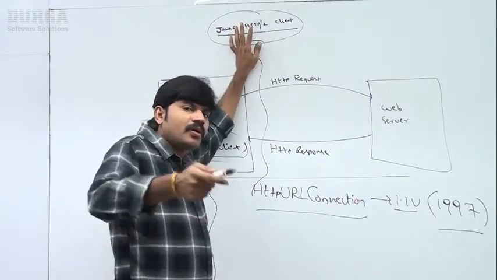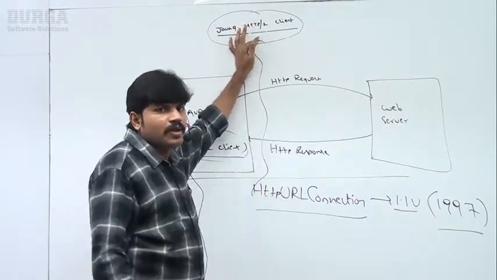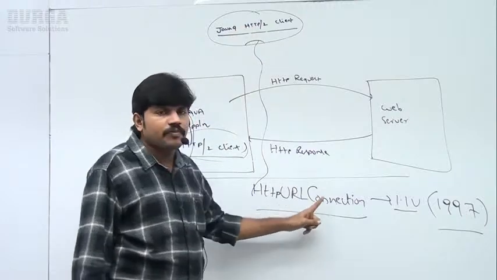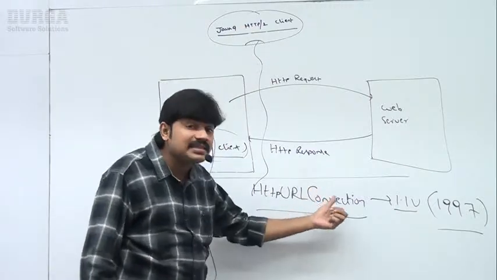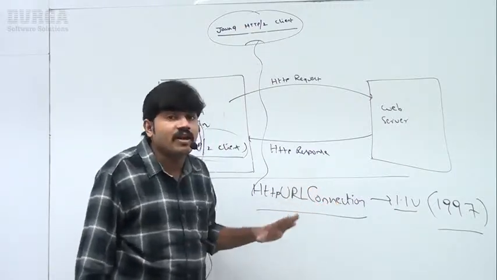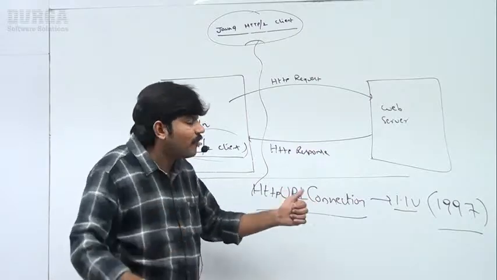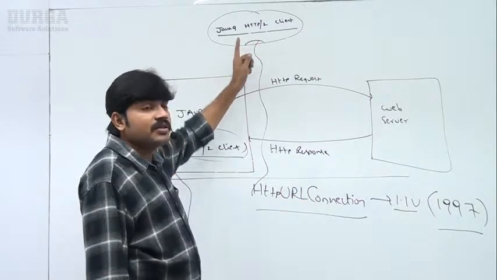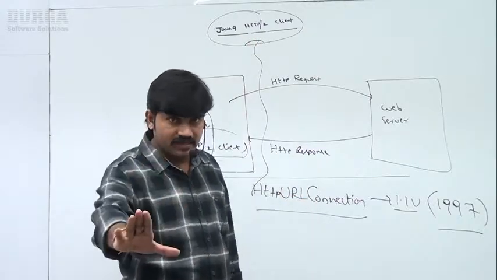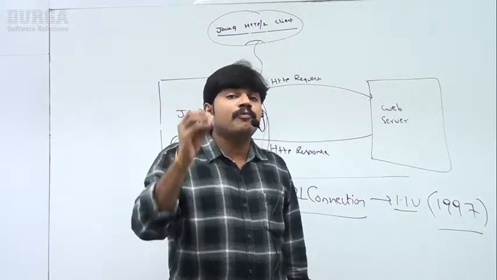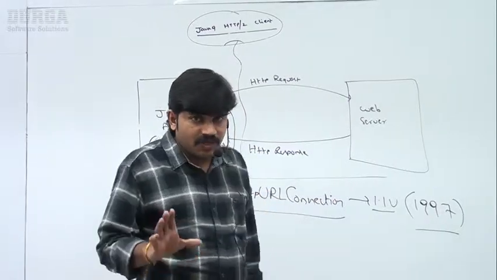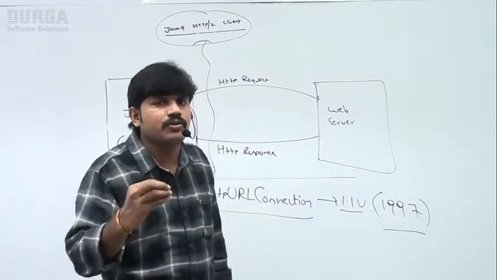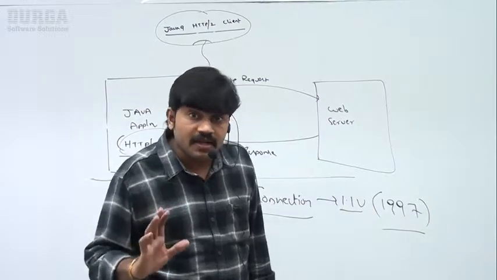So before Java 9, how did the people communicate? By using HTTP URL connection. This is the legacy class. Several problems are there with it. All those problems are resolved by default with Java 9 HTTP2 client. Clear for all of you? Sir, what problems are there with this concept I will discuss. Just up to this, let me show the material so that you people can get much more clarity, right?